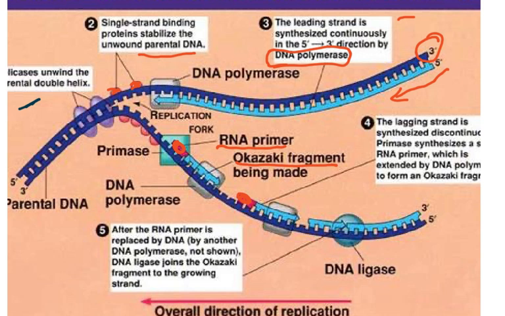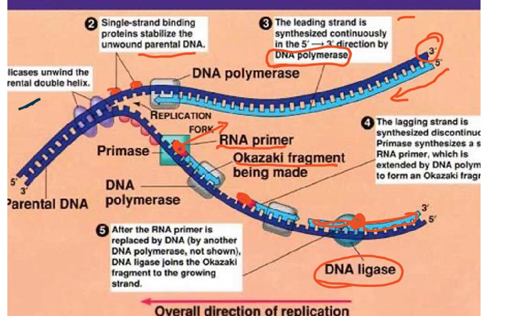So number 5, after the RNA primer is replaced by DNA, we remove these RNA primers and replace them by DNA. Another DNA polymerase is used, and then the DNA ligase is going to join it. So we're going to have the DNA ligase joining these pieces of DNA together. It's going to form the phosphodiester bond and continue it.